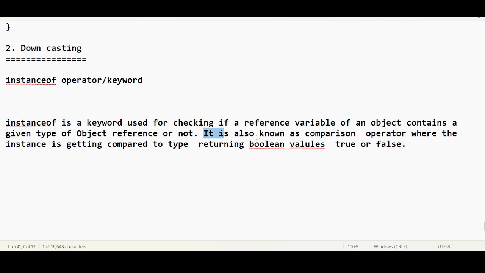What is happening is a comparison, where the instance is getting compared. Instance means the object reference variable is getting compared to the type, only to return boolean values, which is either true or false, in an inheritance relationship.